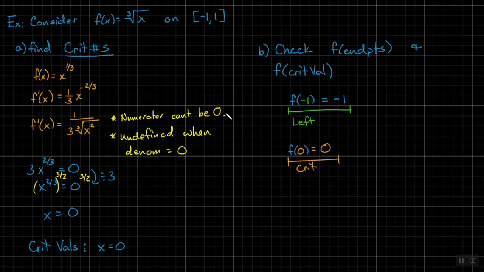And one more to check. What should it be? The right side. And what is my right endpoint? 1. Okay, so what is f of 1? 1. And here is the right. Now, in just these values, we know that the only place that an extrema can happen is at one of these three. Can you guys identify the minimum and the maximum here?